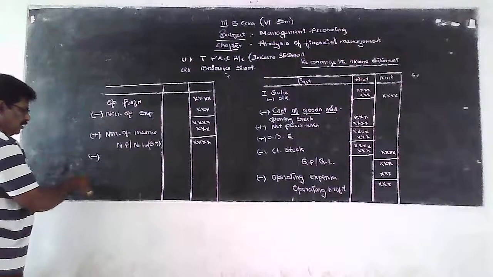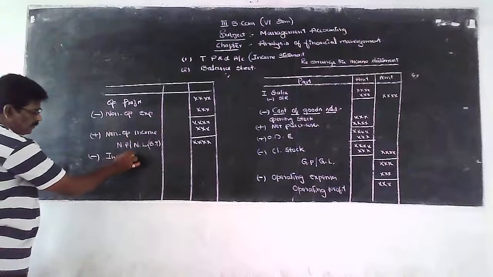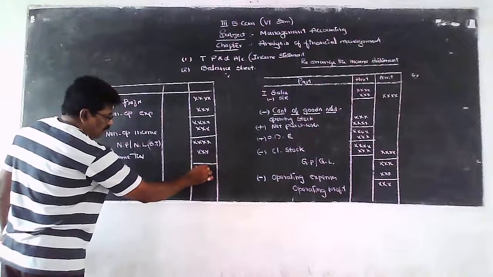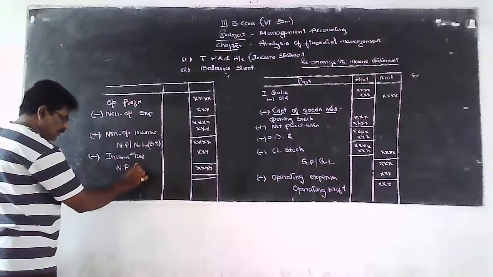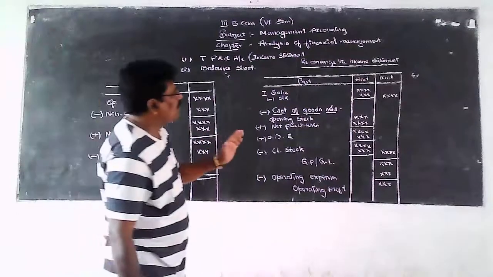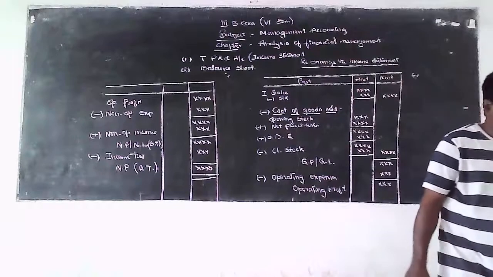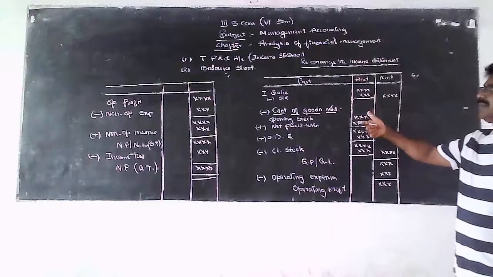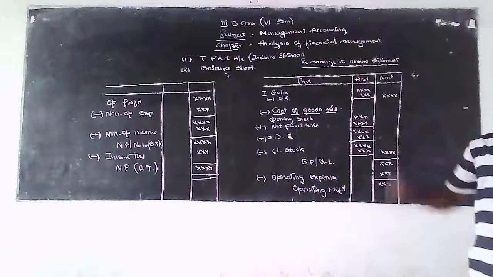From that, deduct income tax if any, then we get net profit after tax. This is the procedure of rearrangement of trading and profit and loss accounts, or income statement. So first of all, we should know the rearrangement of the income statement for the purpose of analyzing the income statement.